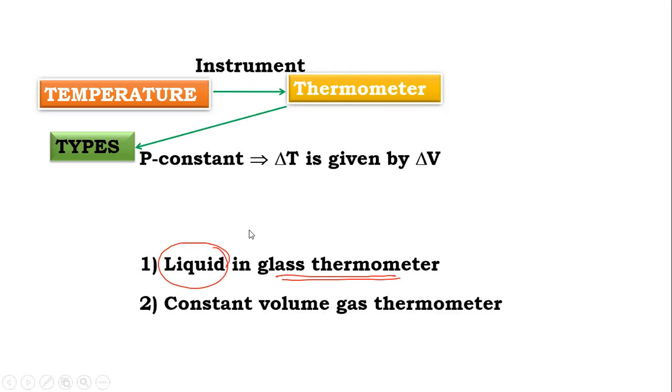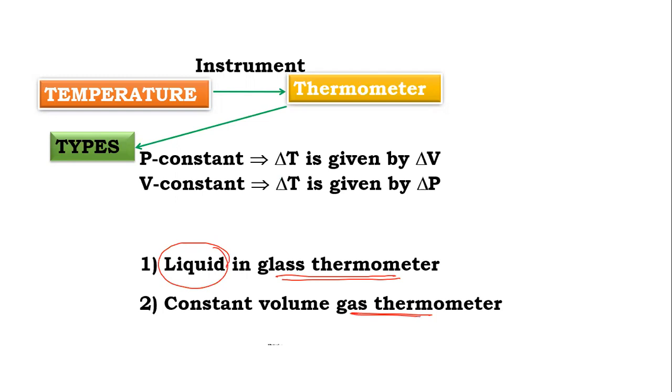Next type of thermometer may be a constant volume gas thermometer. So it's a gas thermometer basically. And the third one is the resistance thermometer. Nowadays, generally every person has a clinical thermometer at home. That thermometer shows a digital reading. That digital reading thermometer is basically a resistance thermometer.